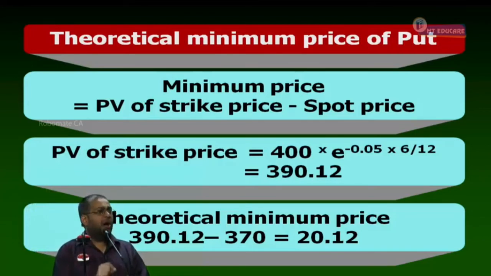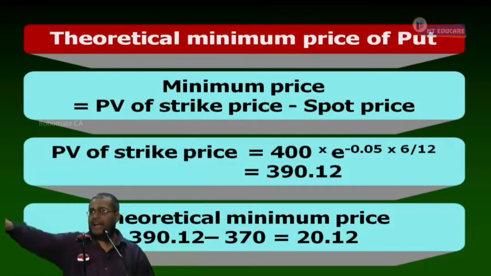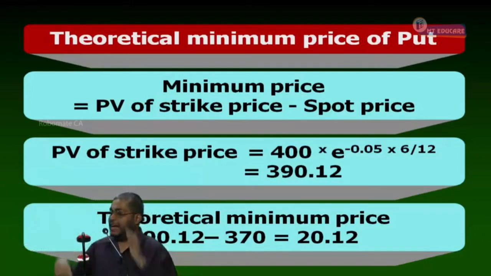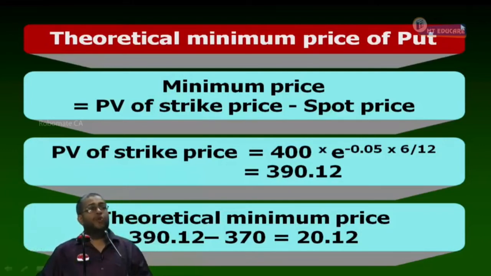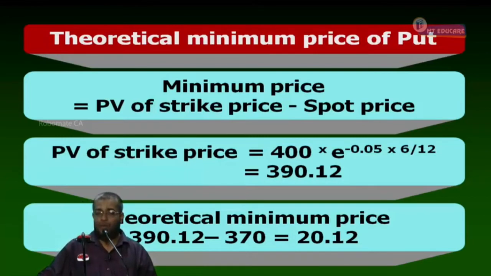Now, you go to the option market and search for the price of this put. The put is trading at what price? 10 rupees. It is worth 20.12, but available at how much? 10 rupees. Answer my question, is the put overpriced or underpriced? It is underpriced. It is worth 20.12, and it's trading only at 10 rupees. It is underpriced.